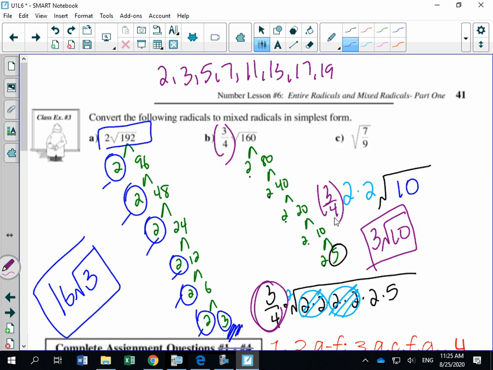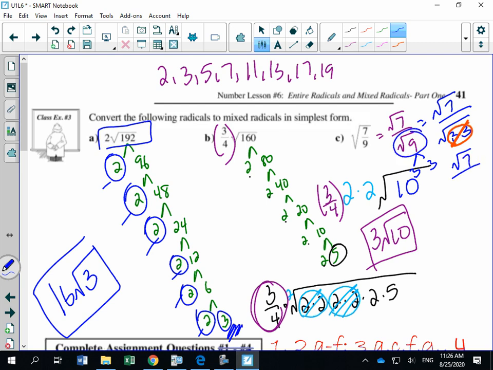Okay, this one should be nice and simple. Let's do this one quickly. This is the same thing as the square root of 7 over the square root of 9. Now, you know that the square root of 9 is 3, but if we were actually breaking it down, right, so that's 3 times 3, so that's √7 over the square root of 3 times 3. For every single pair that you circle, you always take out one of those numbers. And if I don't have anything left under the radical sign disappears, right? So this would be √7 over square root of 9 is 3.